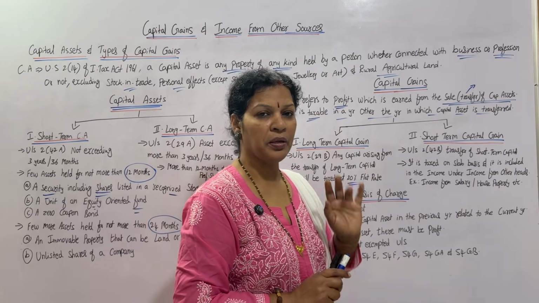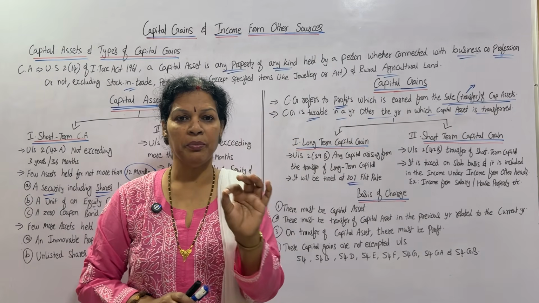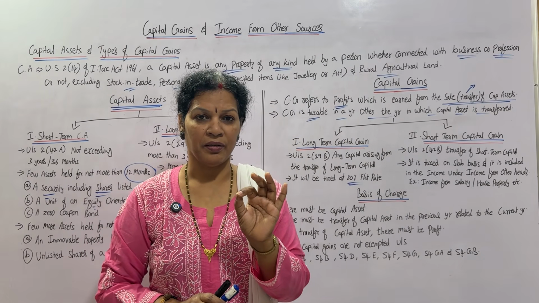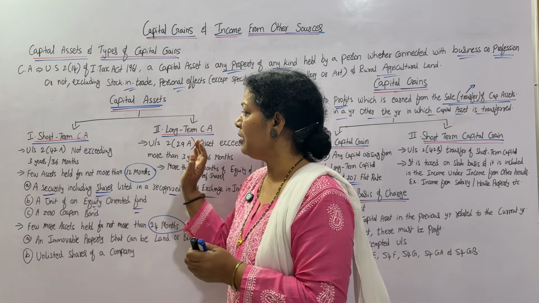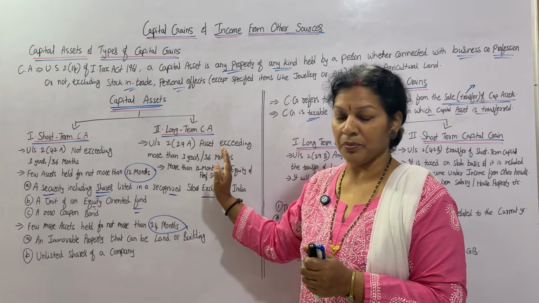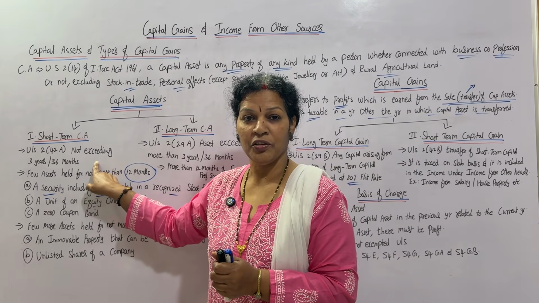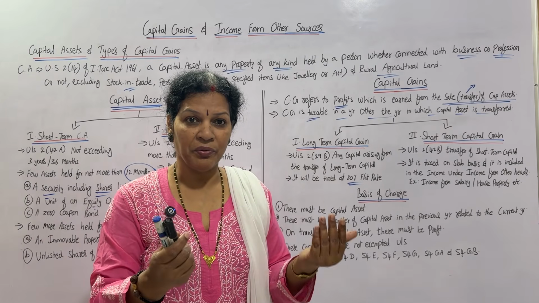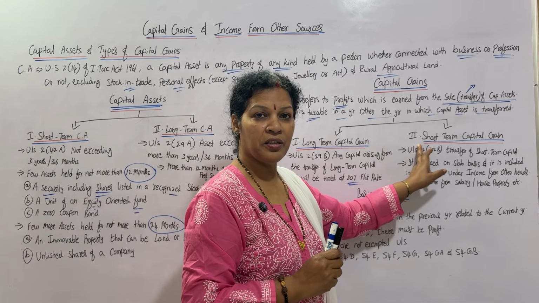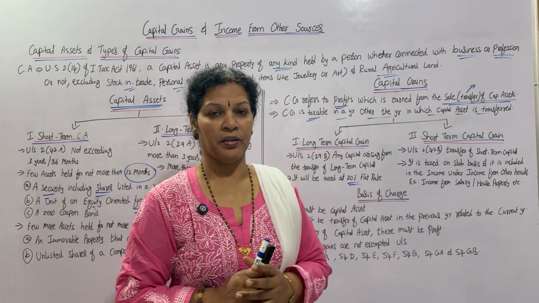Now, coming to short term capital gain. Short term capital gain means if you have held the capital for below 3 years. Above 3 years it is long term, below 3 years it is short term. If the asset is held for below 3 years and you sell that asset, that is considered a short term capital gain.